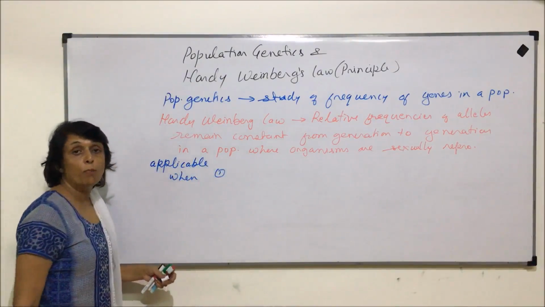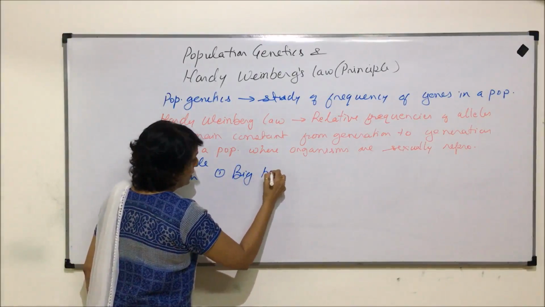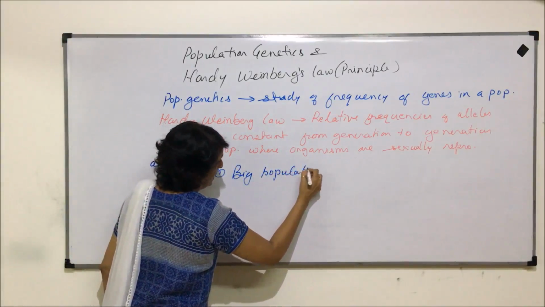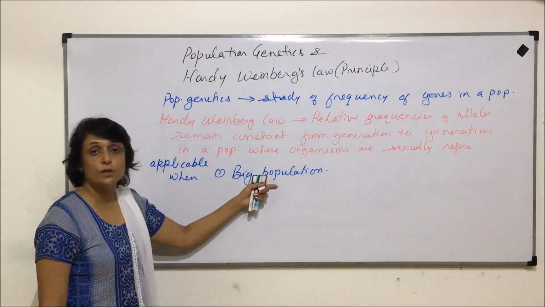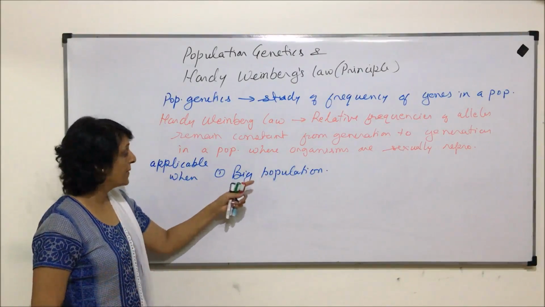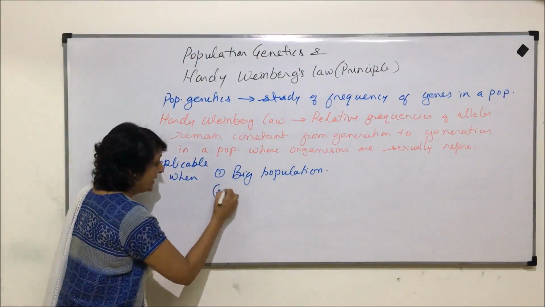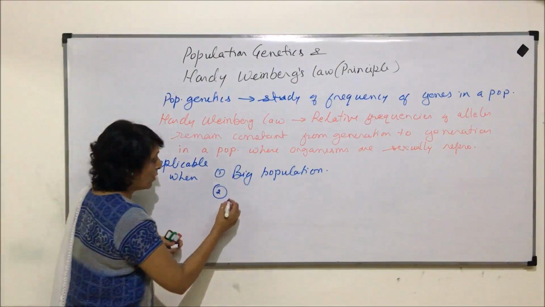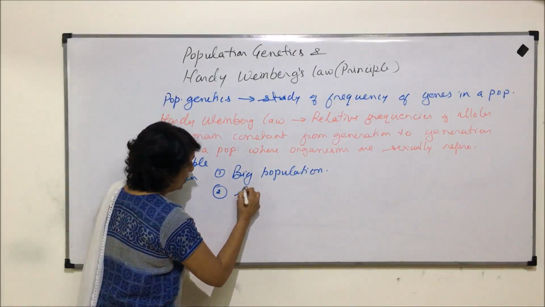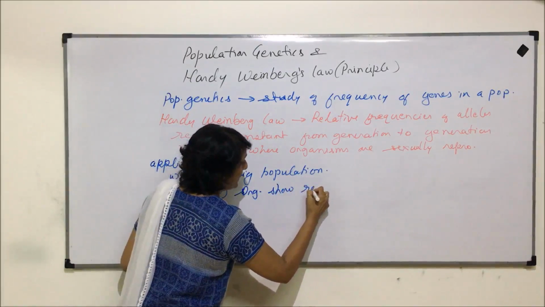Number one, the population is big. That means the number of individuals in that particular population is much higher. Then in that case, this principle is going to hold true. Second, in this population, the organisms show random mating.